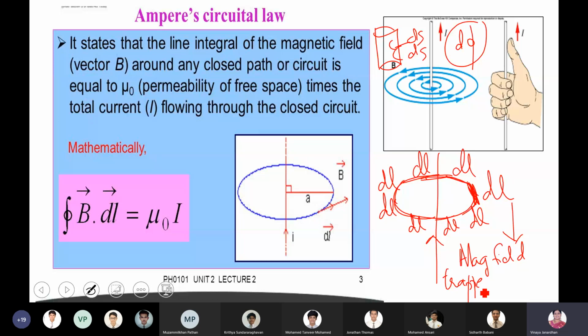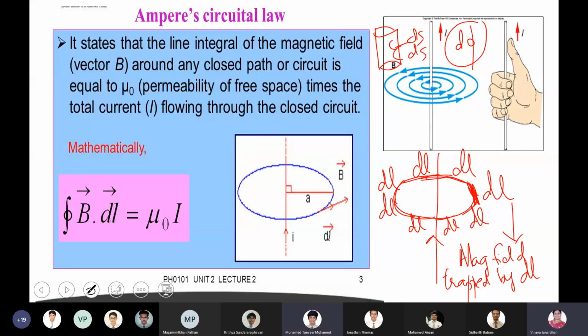It might trap a very small amount. Then when you add all the magnetic field trapped by all the dl which you have divided, that gives you the magnetic field trapped by the entire loop.